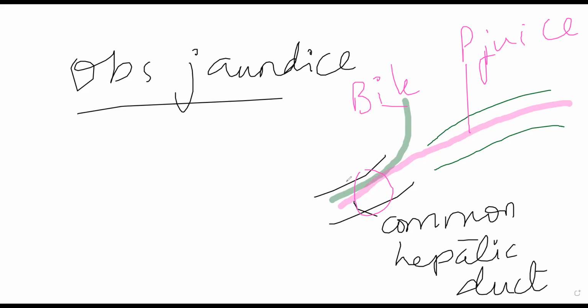Now, why is that significant? I told you before starting this that vitamin A, D, E and K, which are fat soluble vitamins, rely on bile acids and bile salts. Those bile acids and bile salts are present in bile. Without bile, you will not be able to absorb vitamin A. So even if you are consuming a normal amount of vitamin A, if the patient has obstructive jaundice and bile is not coming into your duodenum, then without bile acids and bile salts, vitamin A will never be absorbed into your intestines. As a result, it will cause deficiency. So obstructive jaundice is another cause of vitamin A deficiency.